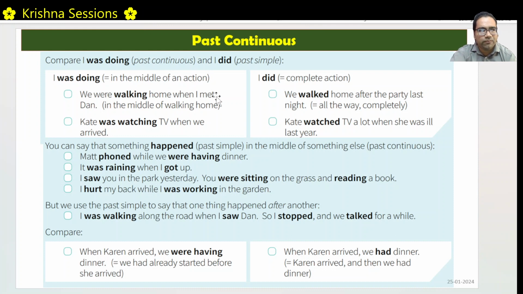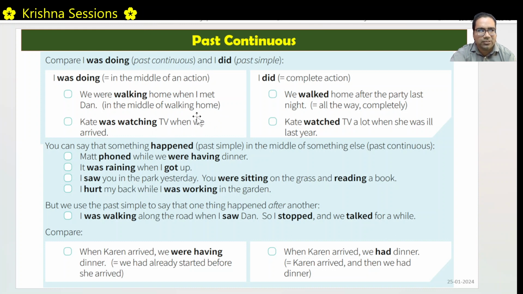We were walking home when I met Dan. Right. I was doing this. While I was walking home probably I took 30 minutes. In those 30 minutes, I met Dan. So in the middle of walking home. So that's why this is in continuous form. Kate was watching TV when we arrived. We arrived is a complete action. Right.